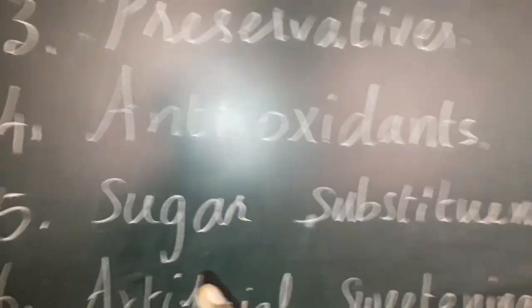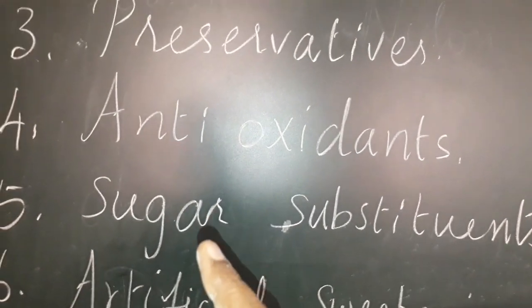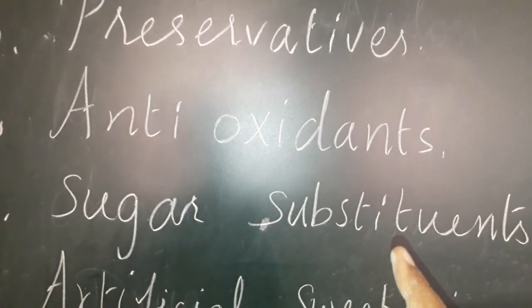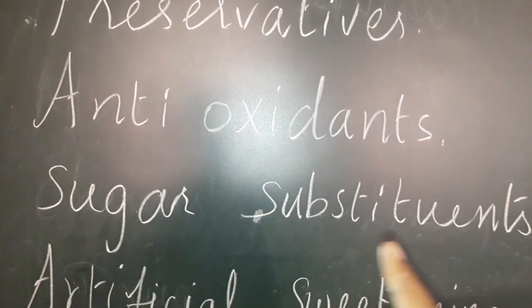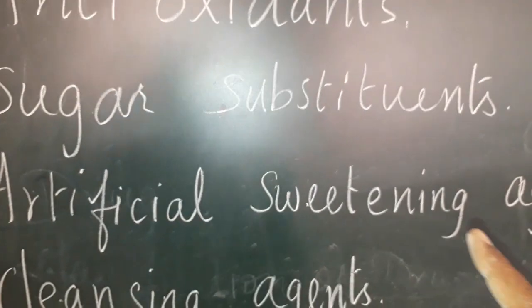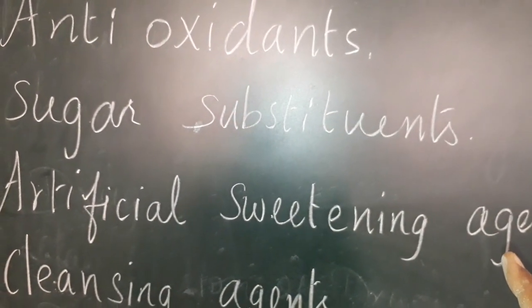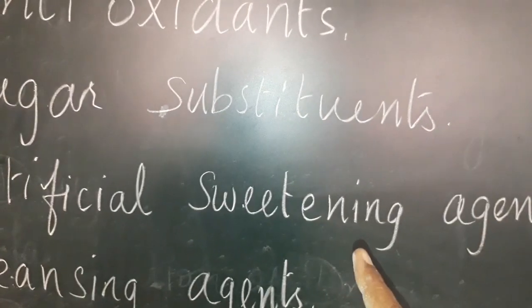The next one, sugar substitution. We naturally have sugar. Instead of that sugar, we add some substitute. That chemical is called a sugar substituent. The next one, artificial sweetening agent. Artificially, it provides some sweetness. That is called an artificial sweetening agent.